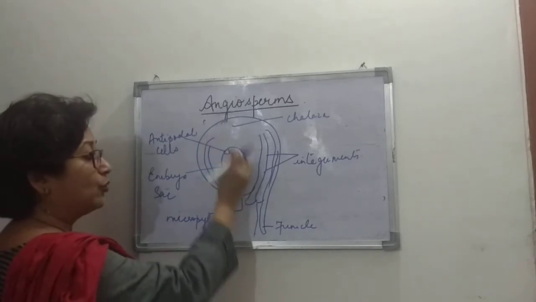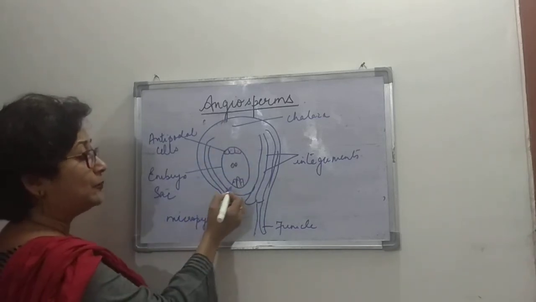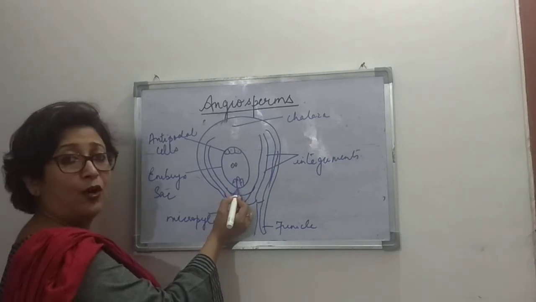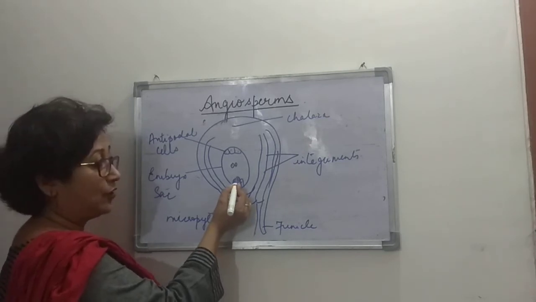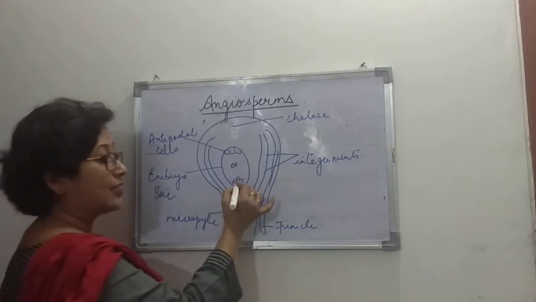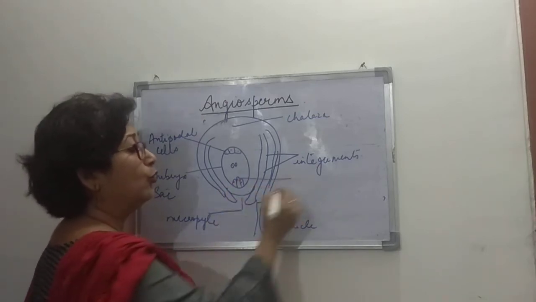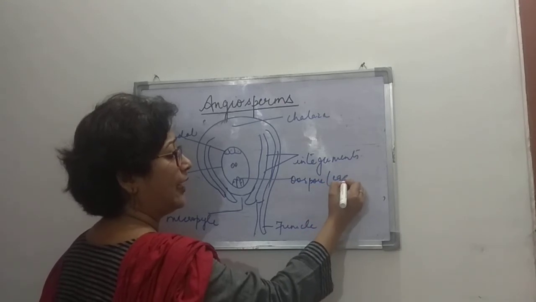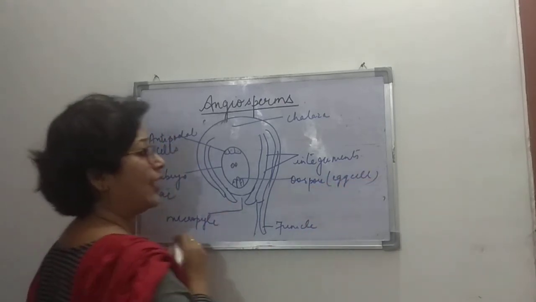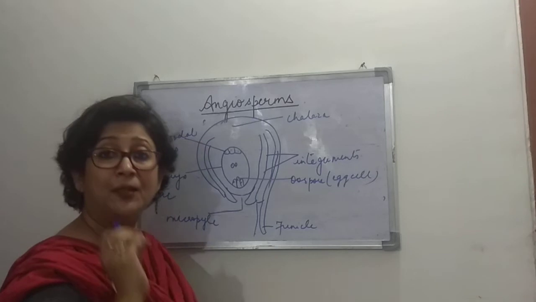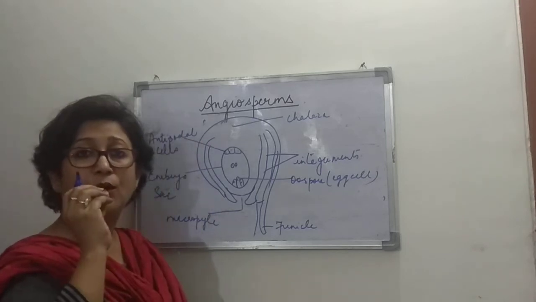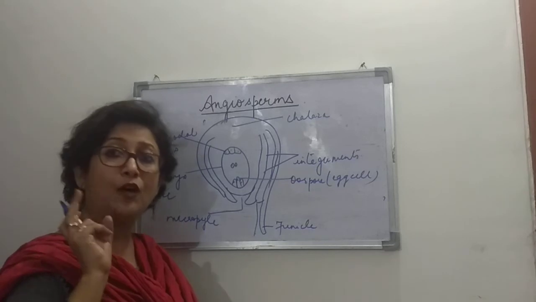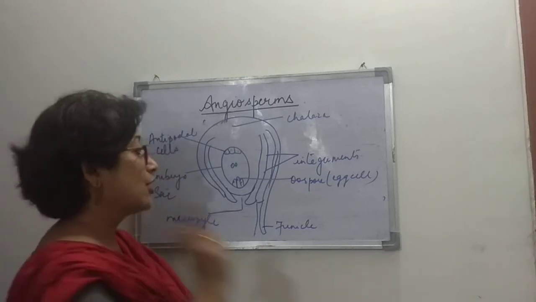And towards the micropylar end, there are 3 elements. Out of this, the central one is the main oospore, or the egg cell, the main female gamete, the fusion of which will lead to the formation of the zygote.